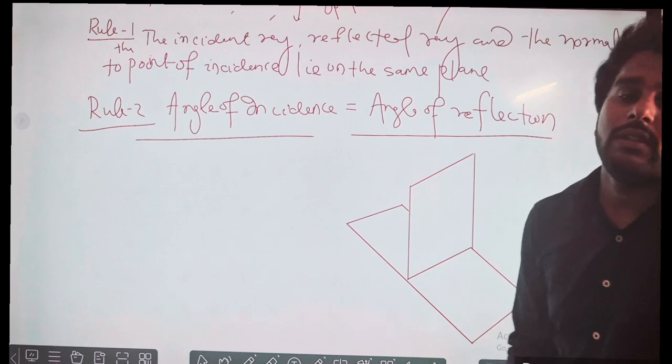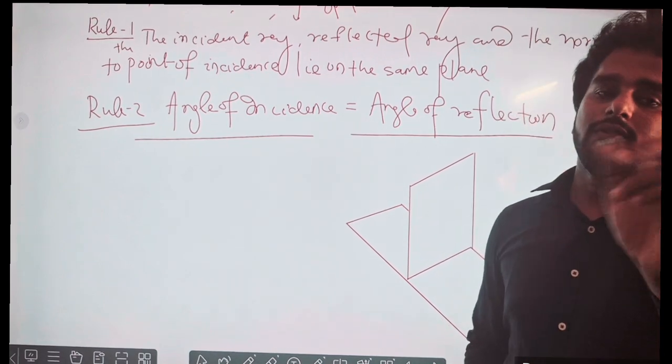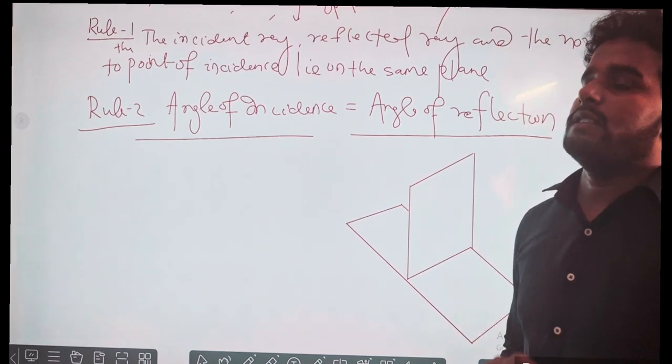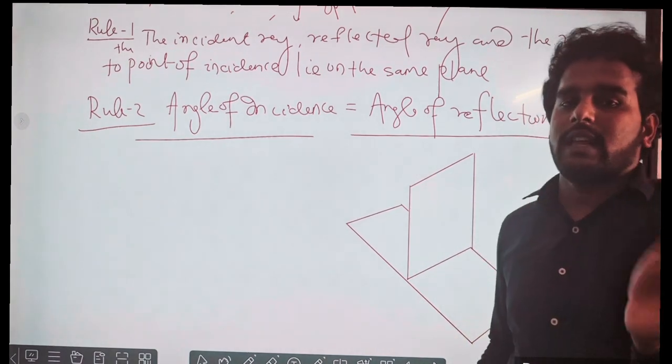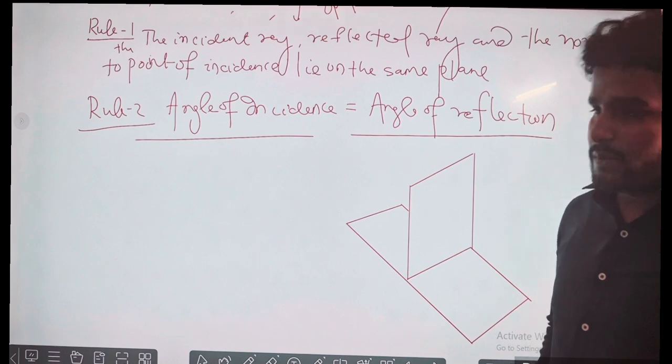In coordinate geometry, we have already understood the different planes: XOY, X'OY, X'OY', XOY'. For planes in four quadrants we have observed. Three-dimensionally in class 12, you will understand it deeper in mathematics.